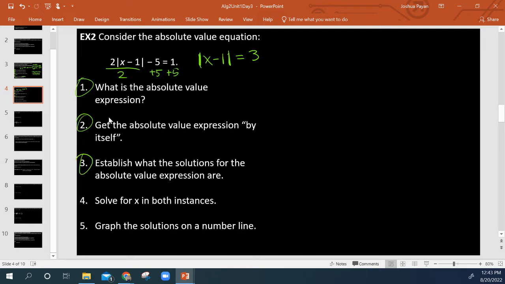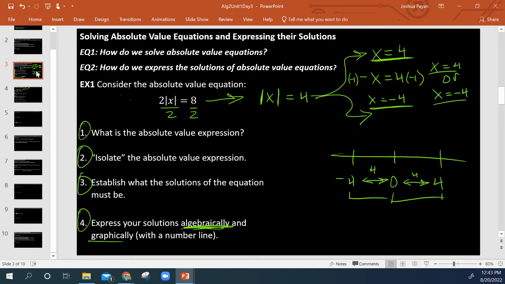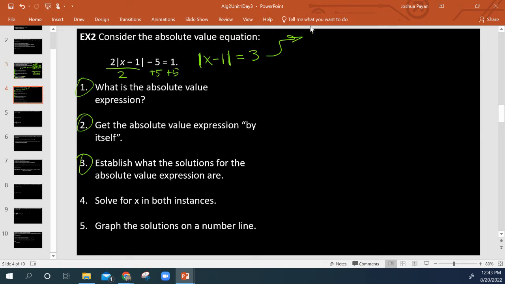Then I establish the solutions. This is going to work much the same way as it did previously. I'm going to have basically an or statement. I'm going to say that x minus 1 is equal to 3, or negative x minus 1 is equal to 3.